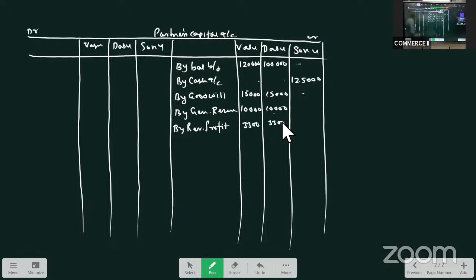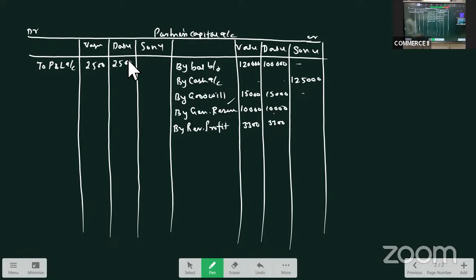P&L balance is given as 5,000. If it is given on the liability side, we credit it to partners, just like the general reserve, but now it is given on the asset side, so we have to debit it to partners. What is the value of P&L? It is 5,000. So Vasu and Dasu both will be debited with 2,500 each.